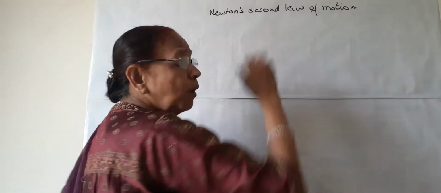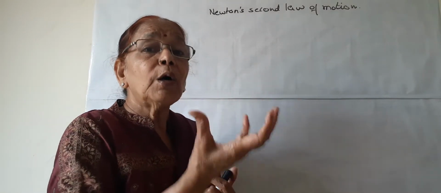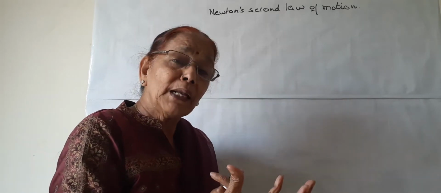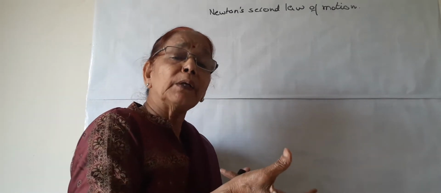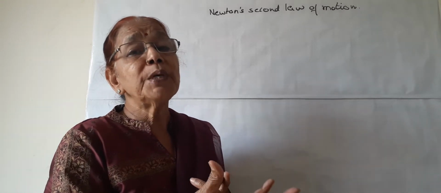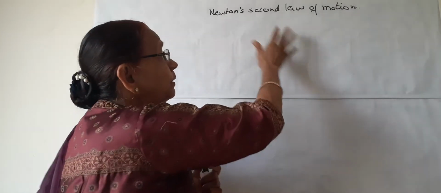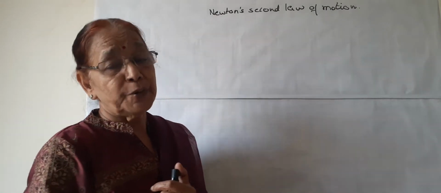So, the second law of motion is about the quantity or amount of unbalanced force applied on a moving object. We can know how much force is applied. So, this is about the second law of motion.